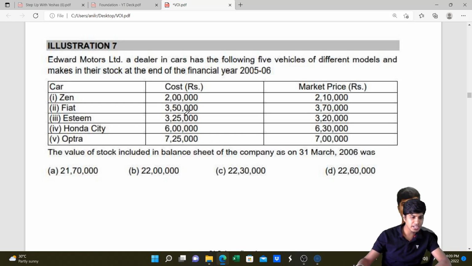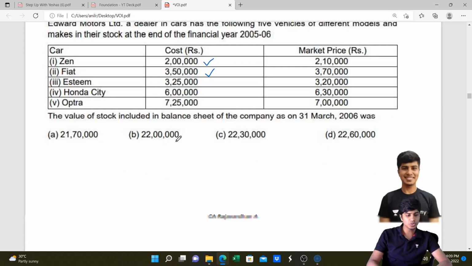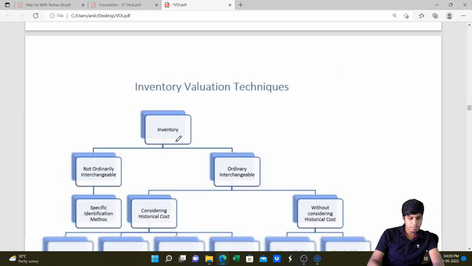See, for this Zen car, cost is 2 lakh, market price is 2 lakh 10. So we take 2 lakh. Similarly, here 3 lakh 15, 3 lakh 70. We need to take item wise. For each inventory item separately we need to do it, and we should not do it in total. This is what Accounting Standard 2 says. I hope you understood this part. Then we'll move on to the next part.